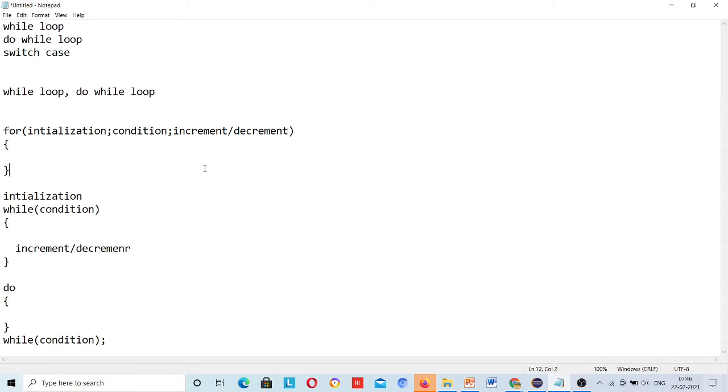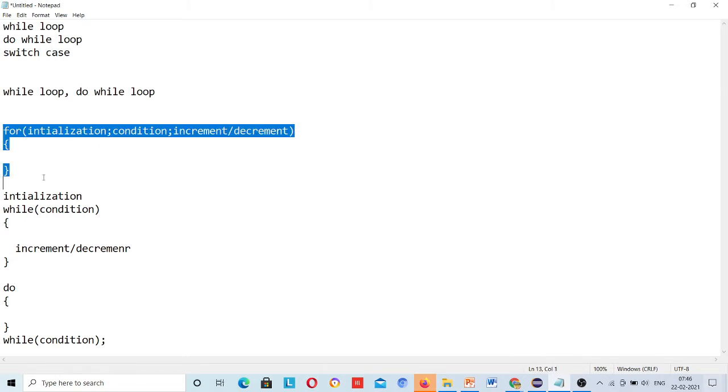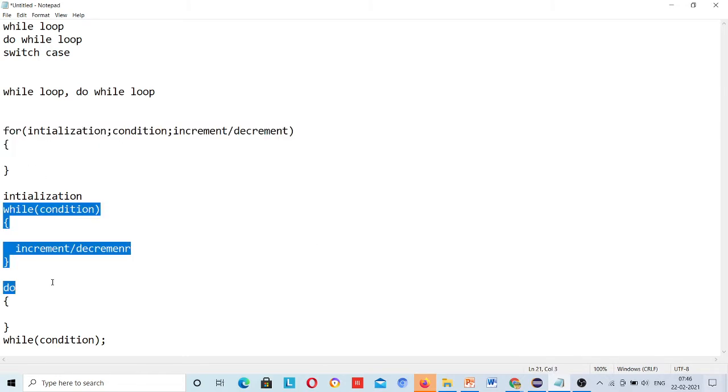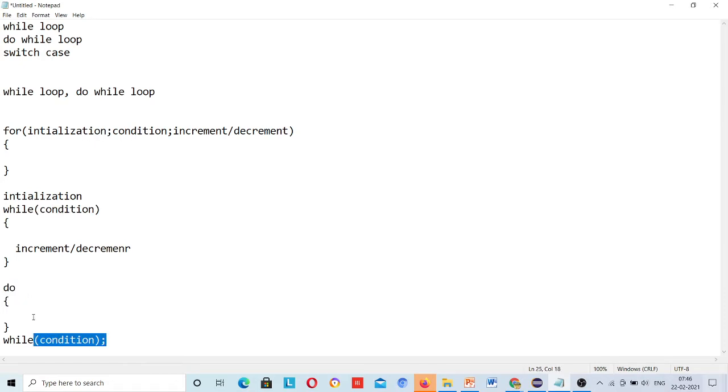So this is your while loop. When I am entering inside the while loop, I have to check the condition. If the condition is true, then I will enter inside. But if I try to do the same with this, I will enter first and then I need to check the condition, and in between I will process the increment and decrement.